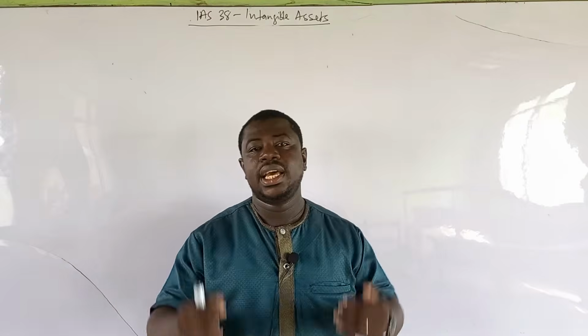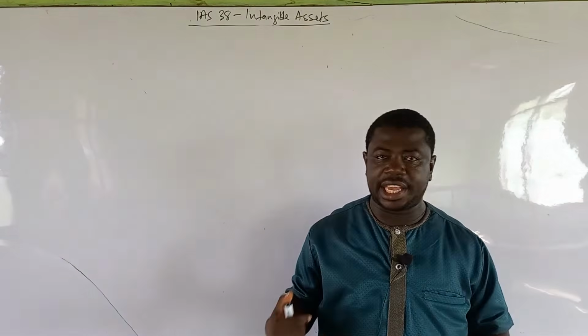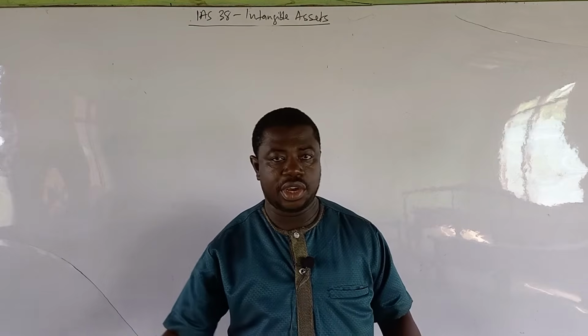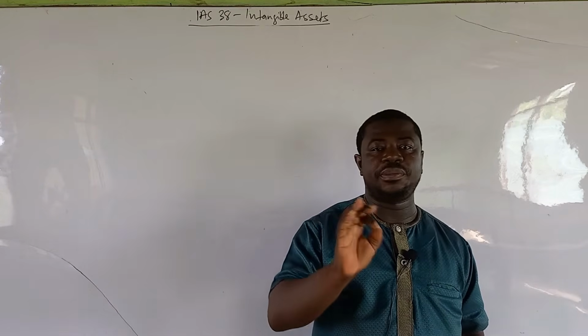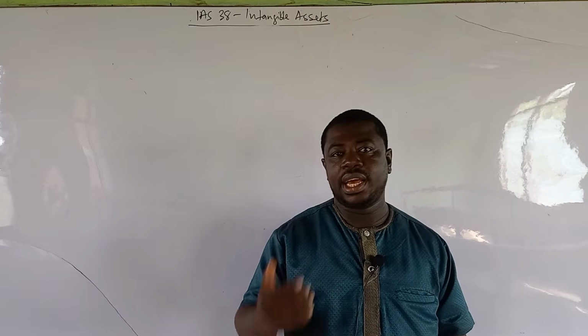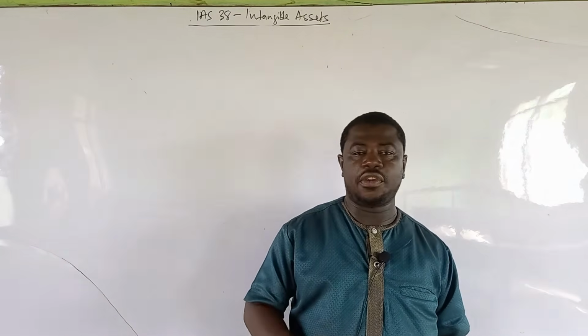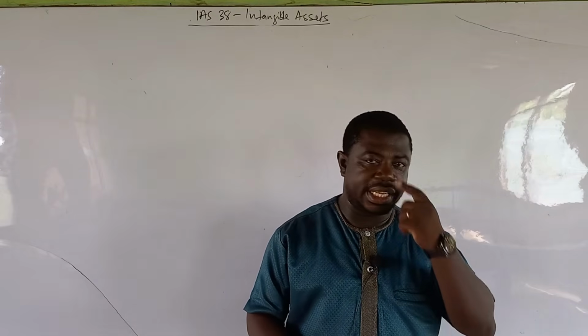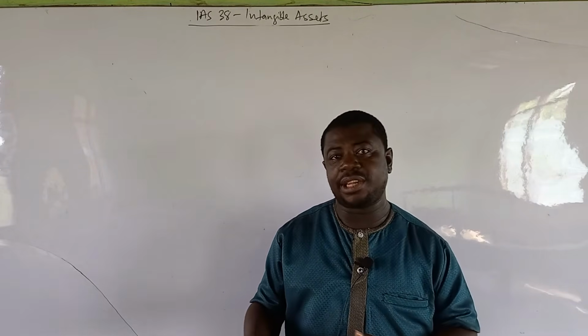So you say that. Then also, you can add the third principle, which says that there should be annual impairment tests. Okay? So every year you test for impairment of this brand name, and you see if it has been impaired, and then write off the impairment as an expense and reduce the value of the brand in the statement of financial position. That is if there is an impairment loss.